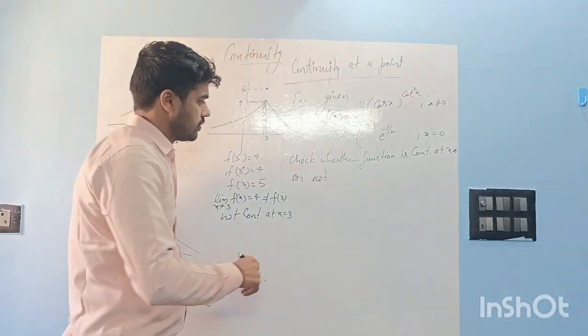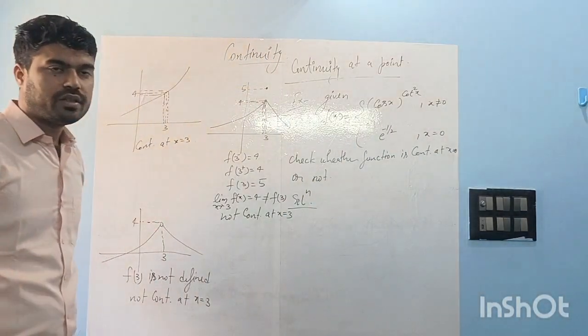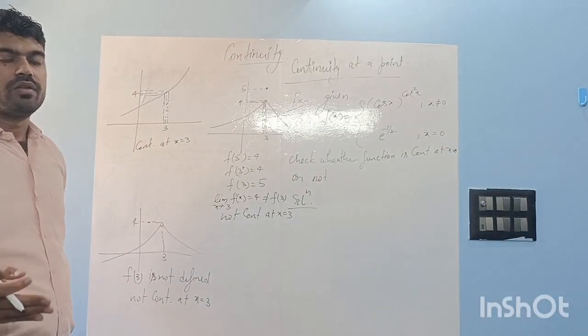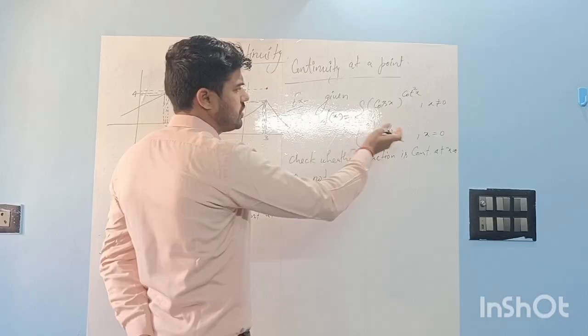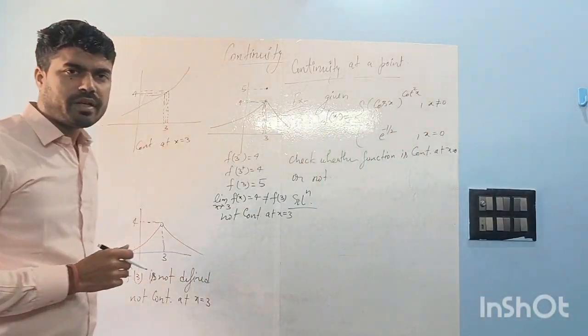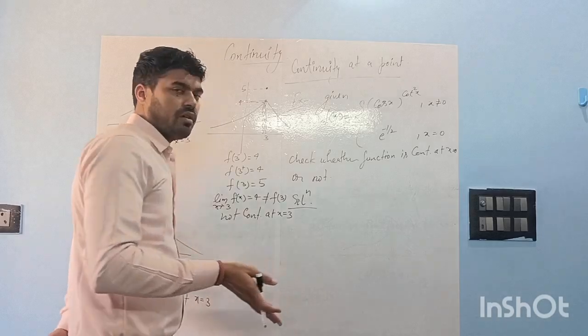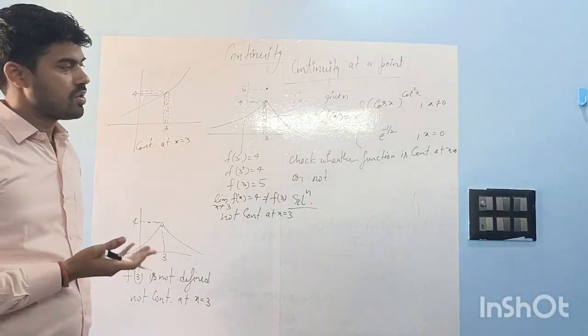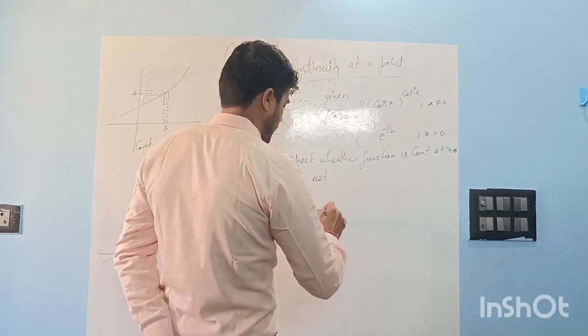What do we need to check for continuity? The limit should be equal to the value of the function. First of all, the value of the function is given: f of 0 is e to the power minus 1 by 2. So we just need to check the limit. If the limit comes equal to this, the function is continuous. If it is not, the function is not continuous. So find the limit.